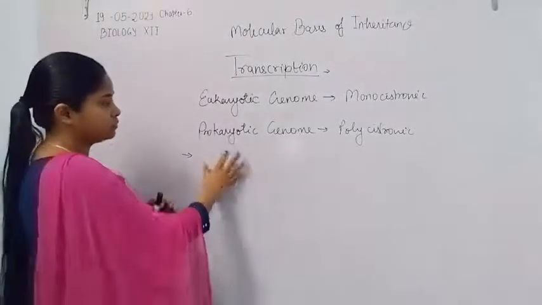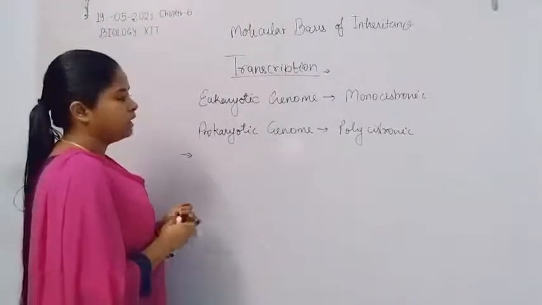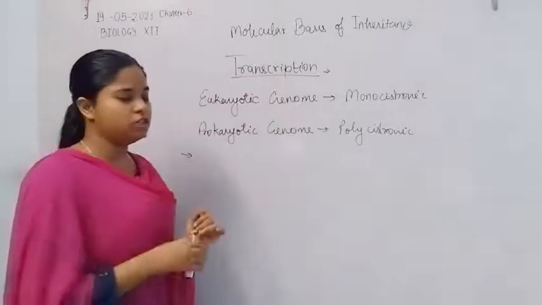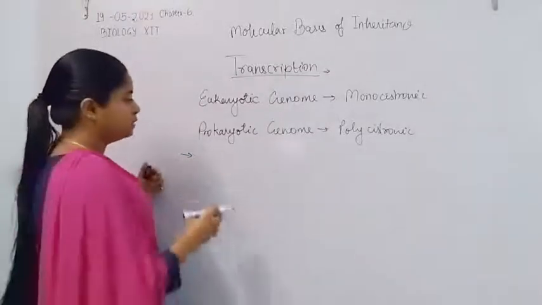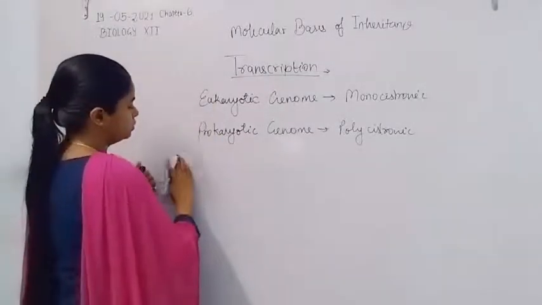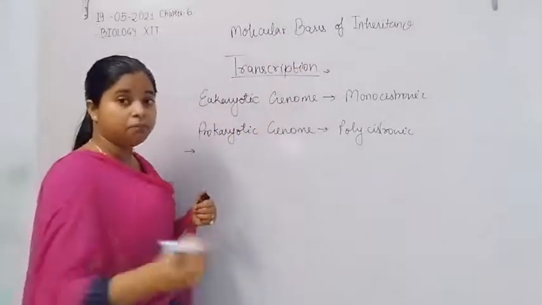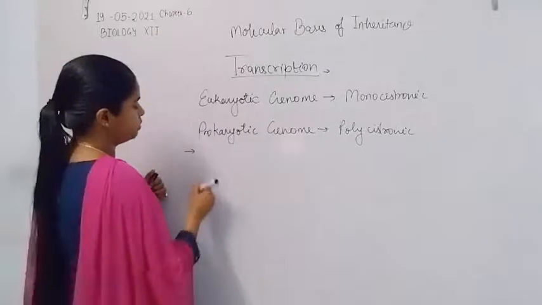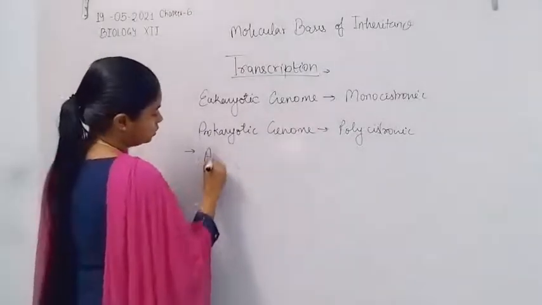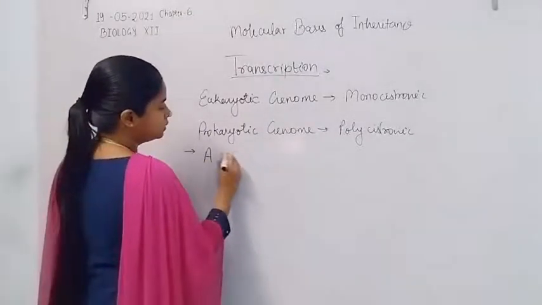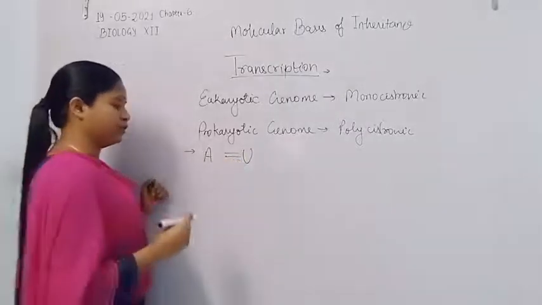During the transcription process, the adenosine binds with the DNA molecule. In DNA the adenosine binds with the thymine, but in transcription the adenosine always binds with the uracil by a double hydrogen bond.